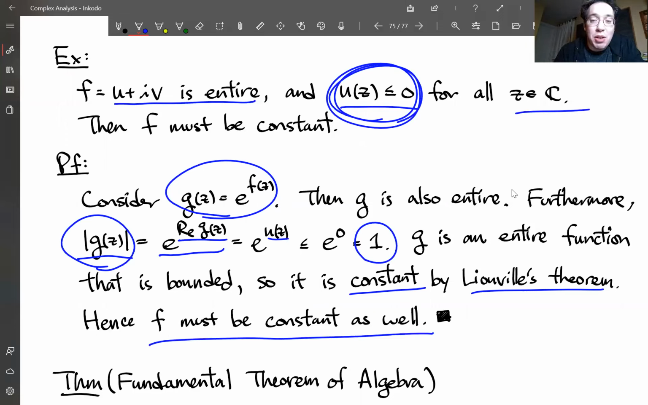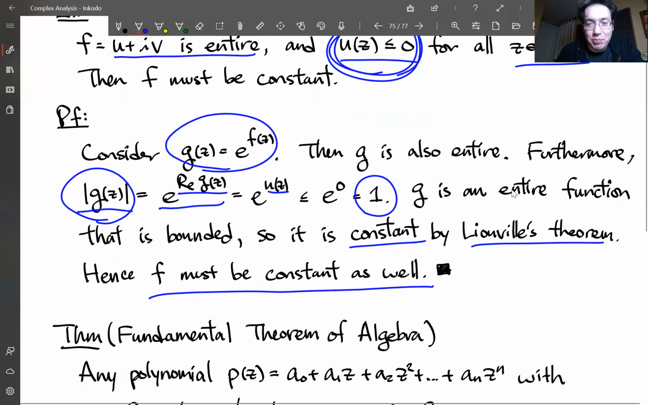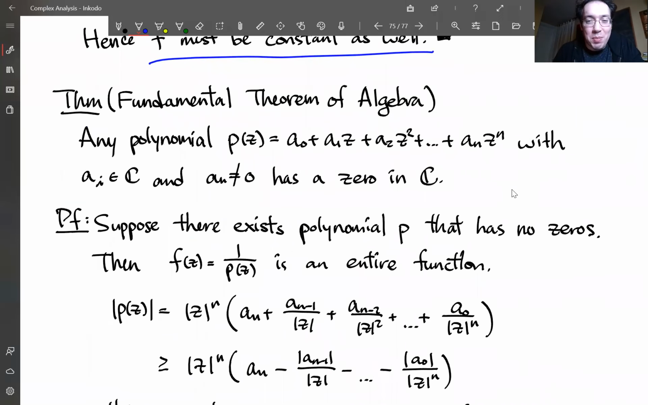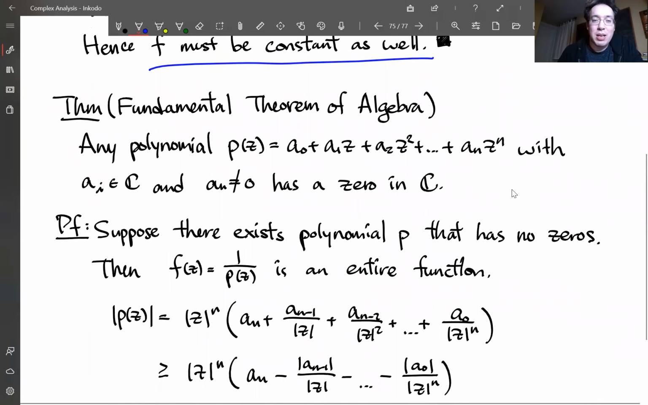Okay, so this is just one example, but if you can find an entire function that makes the function bounded, then you can show that the function is constant. Okay, next let's prove the fundamental theorem of algebra. Okay, so what does the fundamental theorem of algebra say?